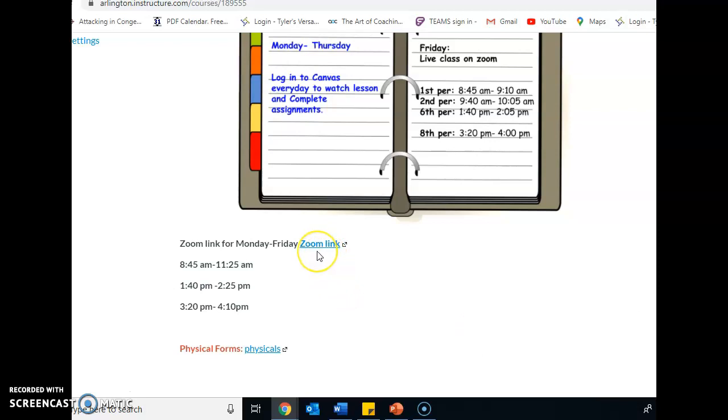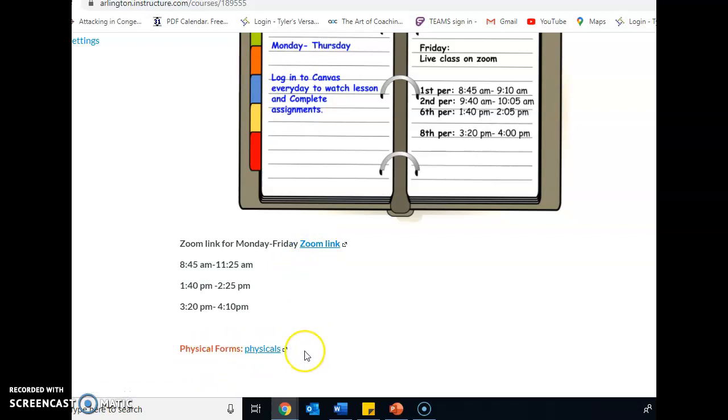Down here is the Zoom link that you'll need for Friday, or if you have any questions throughout the week, you can log into that Zoom link, and these are the hours that I'm available on that Zoom link. You'll have to sit in the waiting room. Make sure that your name is a school appropriate name, your first and last name that is in Teams, for when you log into the Zoom link.